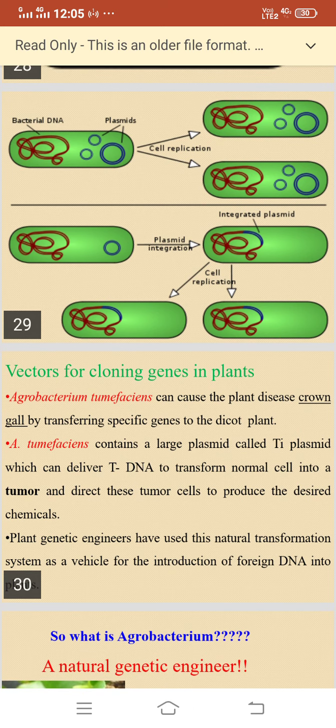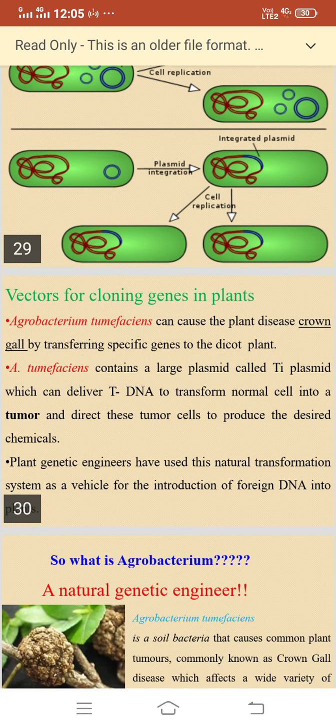Vectors for cloning genes in plants. Agrobacterium tumefaciens can cause the plant disease crown gall by transferring specific genes to the dicot plant. Agrobacterium tumefaciens contains a large plasmid called the Ti plasmid which can deliver T-DNA to transform normal cells into a tumor and direct these tumor cells to produce the desired chemicals.